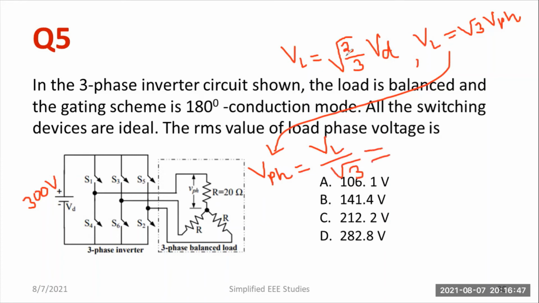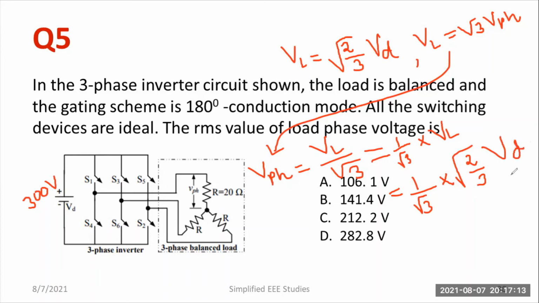What is VL exactly? VL is equal to √2 by 3 into VD. So instead of VL, I'll be writing square root of 2 by 3 into VD.